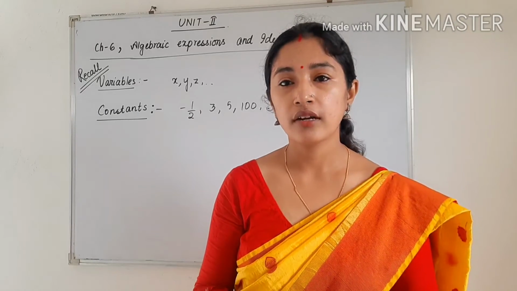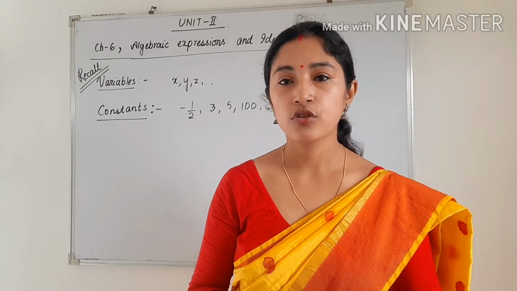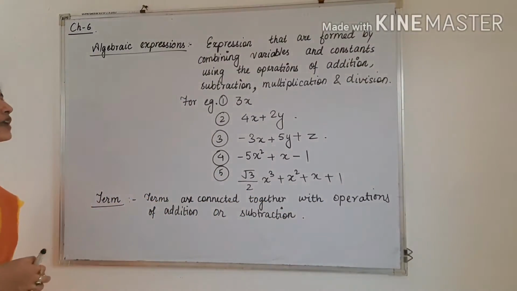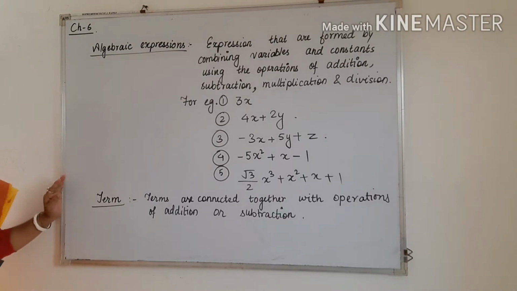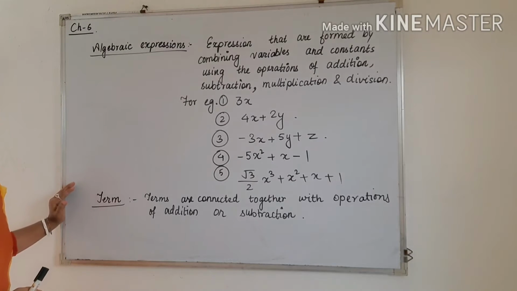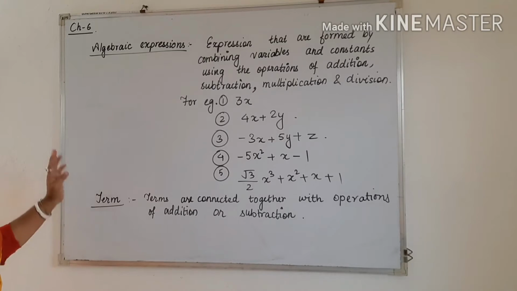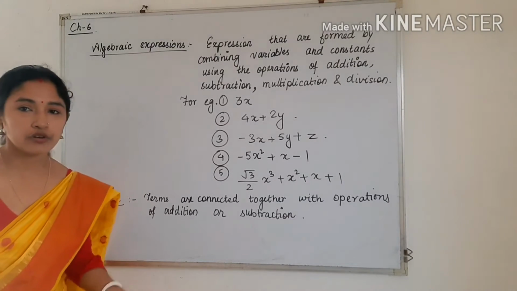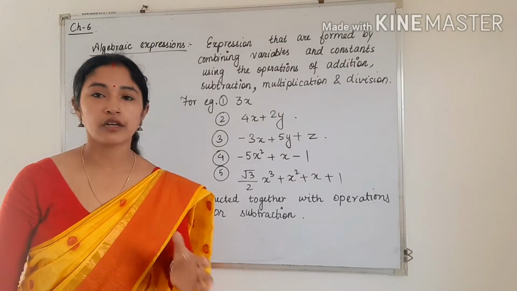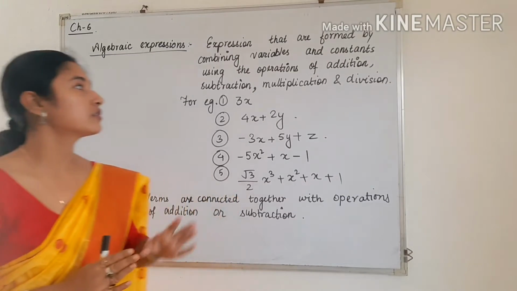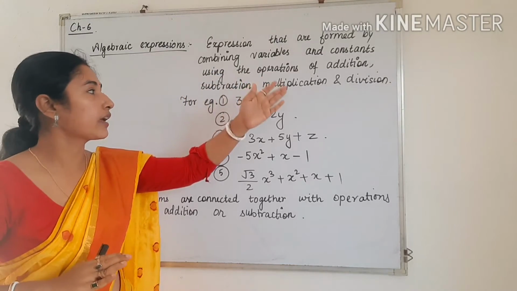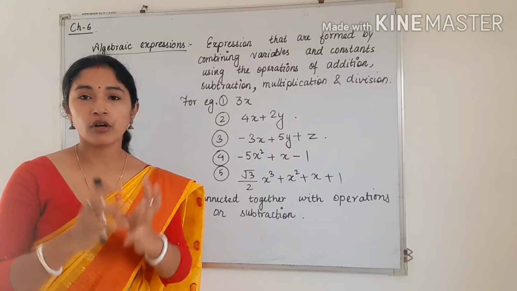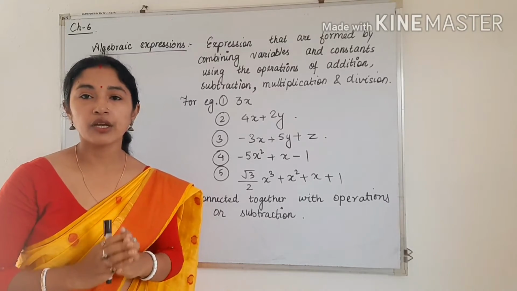Now I am going to start the topic. The first topic is algebraic expression. So students, next topic is algebraic expression. From here I am starting our chapter. So what is algebraic expression? See, expressions that are formed by combining variables and constants. Already we know what is a variable and what is a constant. If we combine the variable and constant with the help of operations like addition, subtraction, multiplication or division, then we get an algebraic expression.